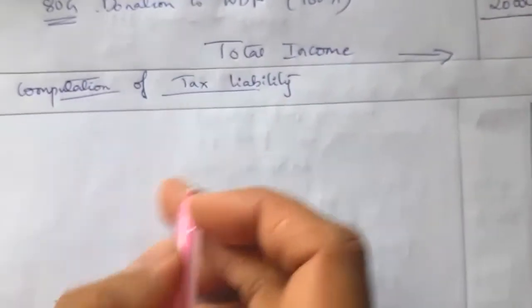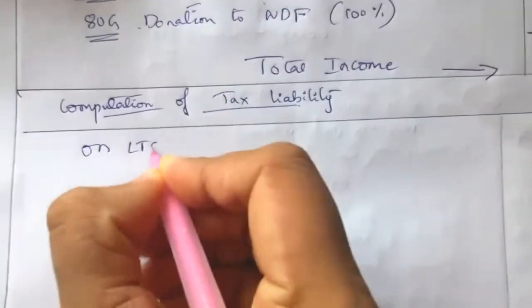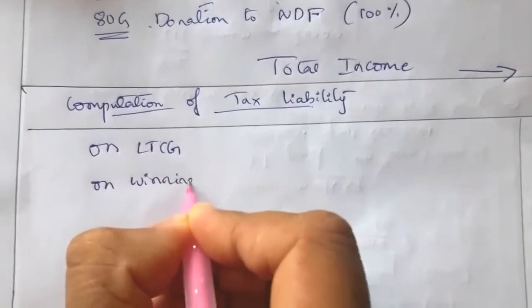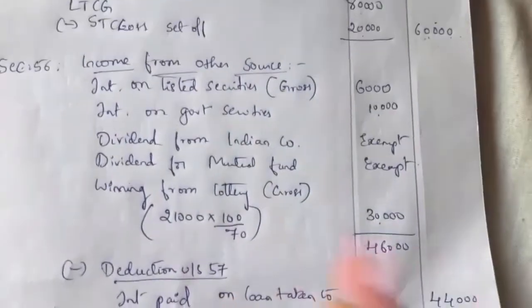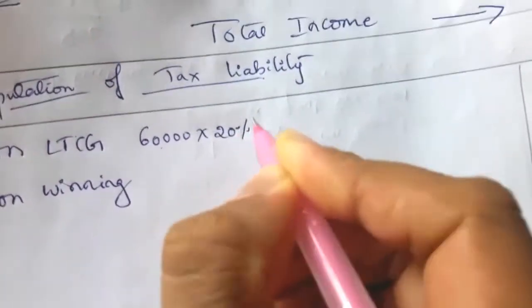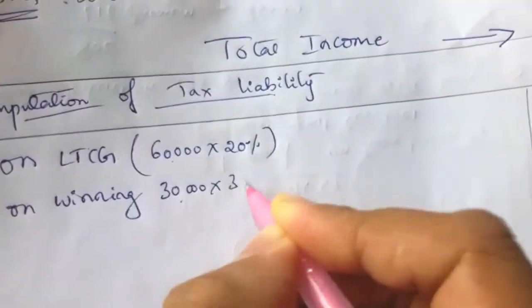Yes, write the heading computation of tax liability. Under that, first we have to take tax on long term capital gain and on winnings. So what is the long term capital gain amount? 60,000. Winnings amount, 30,000. Long term capital gain 60,000, on that 20%. Winnings 30,000 into 30%.